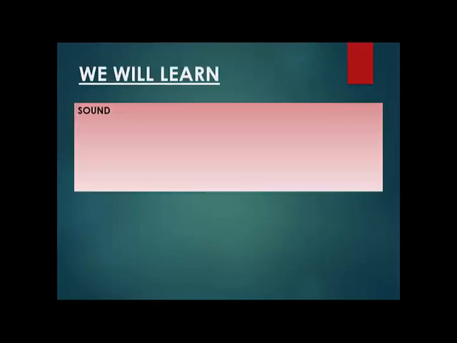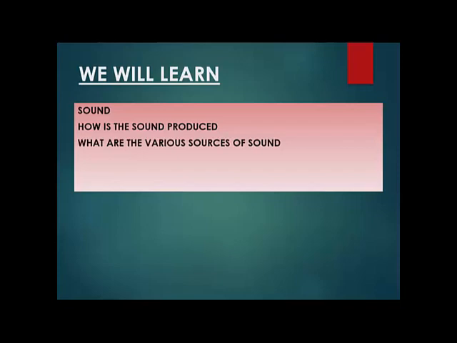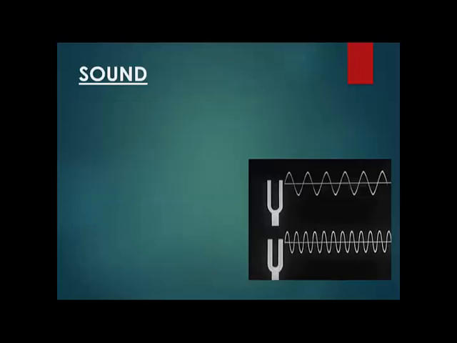So we are going to start with the new chapter today, which is sound. In this class today, we will learn what is sound. You will all understand what is actually sound, how is the sound produced, what are the various sources of sound. Sources means from which places does the sound come from, what type of sounds are there, and what are the mediums of sound. Mediums means, can sound travel in air, can sound travel in solid, can sound travel in liquid. So these are the various mediums of sound.